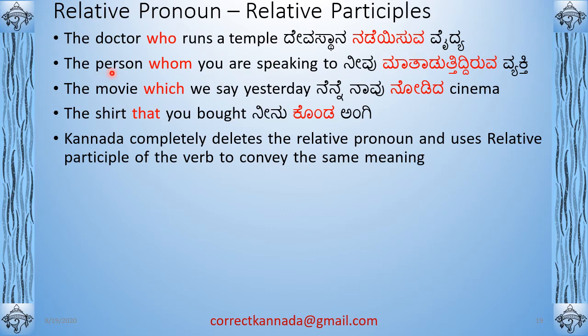Okay, one more example. The person whom you are speaking to. Okay, ನೀವು ಮಾತಾಡುತ್ತಿರುವ ನೀವು, ಮಾತಾಡುತ್ತಿದ್ದಿರುವ, you are currently speaking, so ಮಾತಾಡುತ್ತಿದ್ದಿರುವ, right? Vyakti, person. So this ಮಾತಾಡುತ್ತಿದ್ದಿರುವ, ಇರುವ, right?